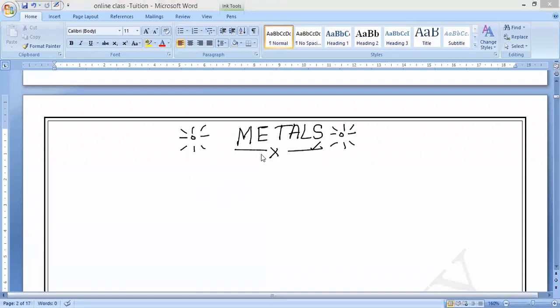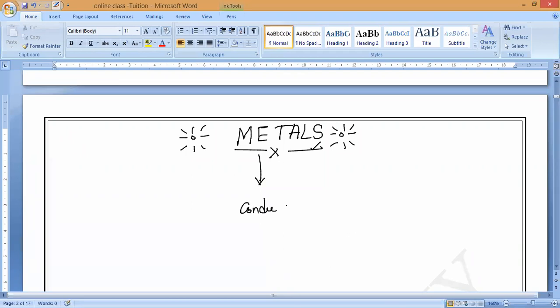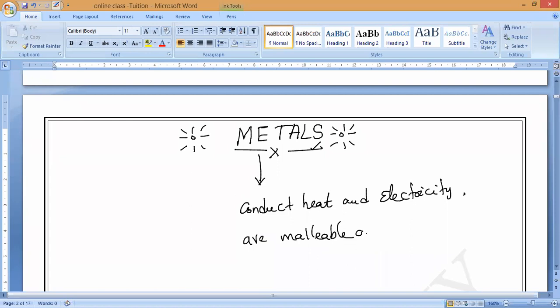Remember that. So metals means what, guys? They are the elements that conduct heat and electricity, as well as they are malleable and ductile. So please, all of you, write the definition of metals.